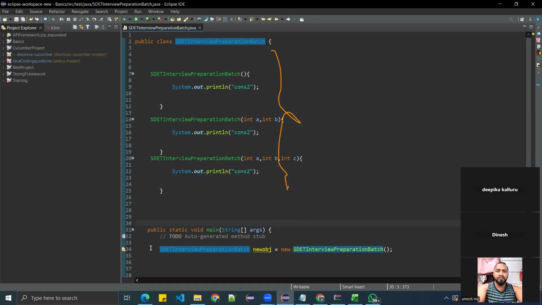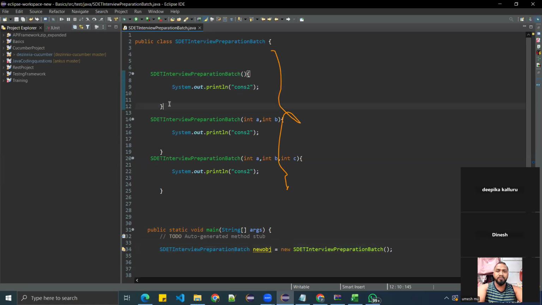I'm coming to your point. There is no rule that you have to call all the constructors. According to your user requirement, if you want to call these three parameterized constructors, then you keep 1, 2, comma 3. This is one thing. And coming to your question, is there any rule that we have to create the zero parameterized constructor, or default constructor?